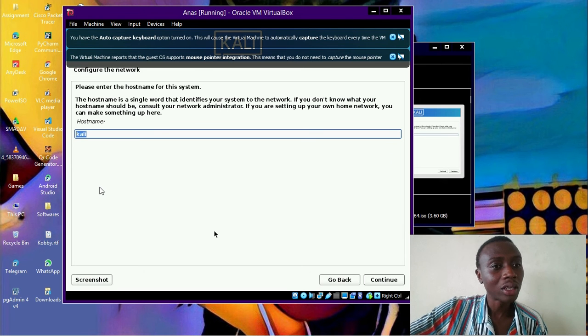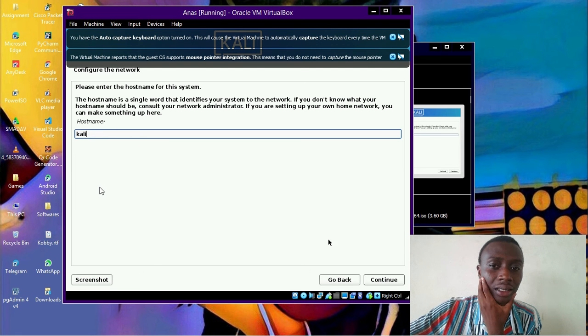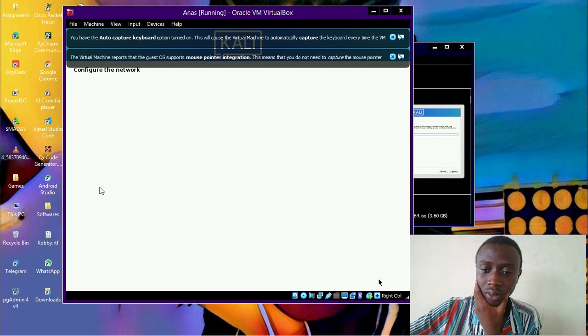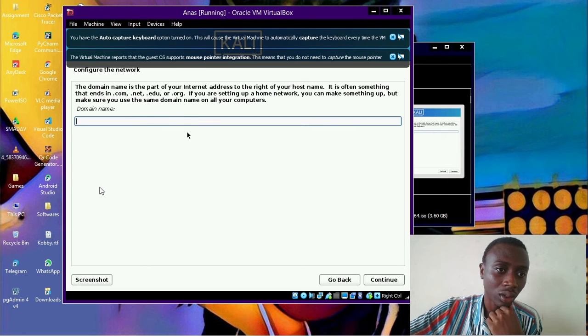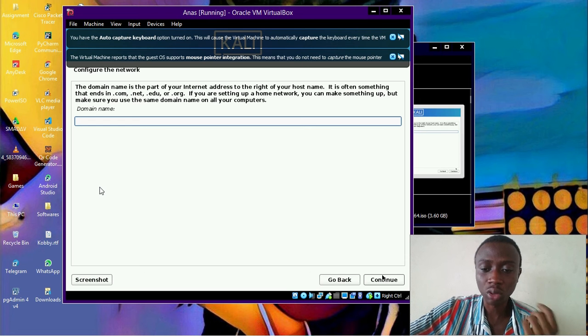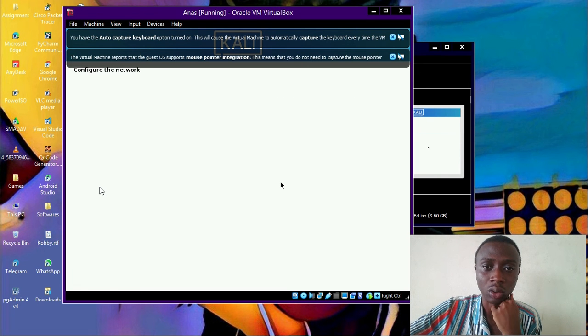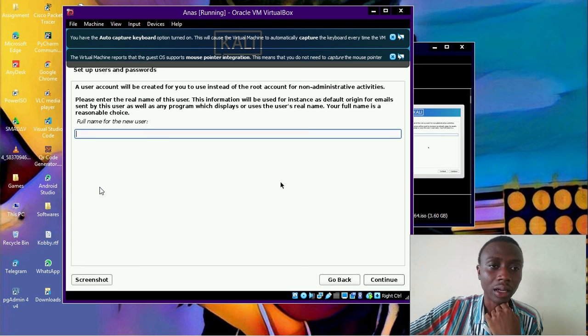Okay, so we have to configure the network, and you have to select the host name. I will leave it as Kali, but if you are doing your installation, you have to type a name that you want. And if you have a domain name, either the .com, the .edu, whatever you want to do. If you don't have it, it's not compulsory. You can just skip it by clicking on continue. And this is how the installation process works.